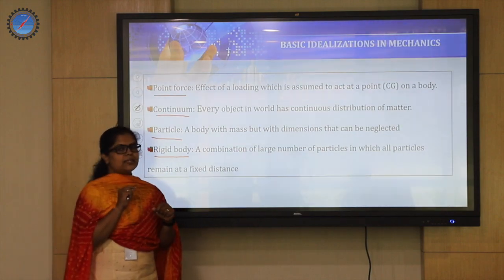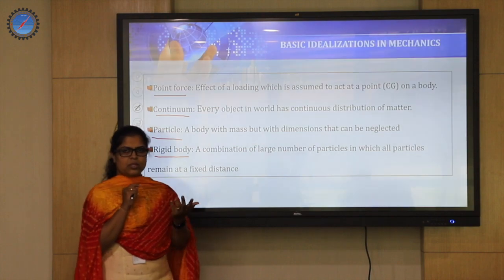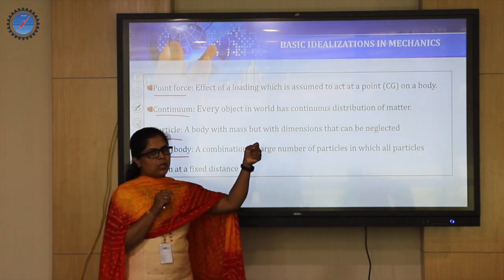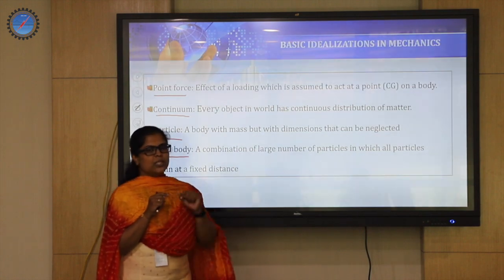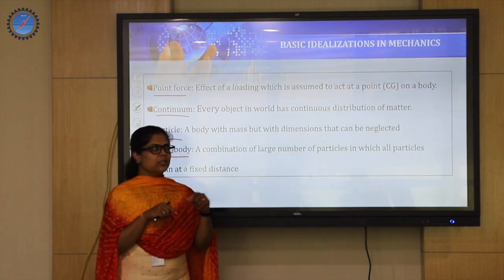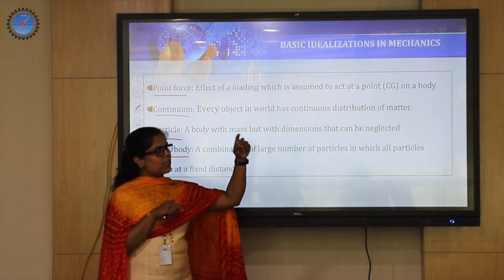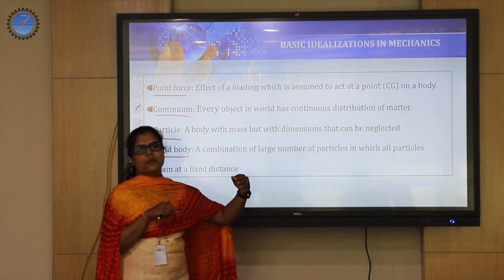So that is actually not the truth, right? It is just an idealization. If you hit a wall at one location, you may call the wall very rigid. It's not like that. If you hit it daily at the same location, there may be some crack or deformation.